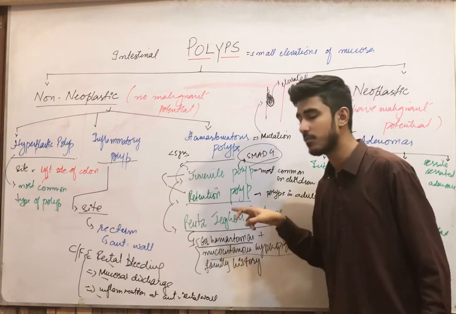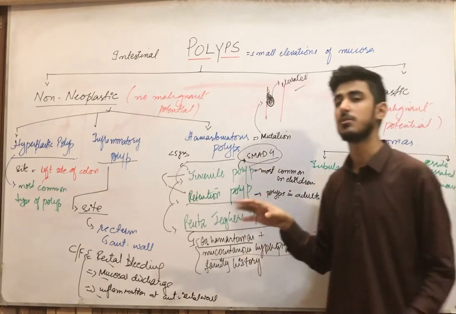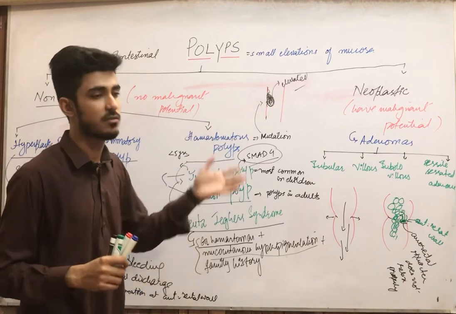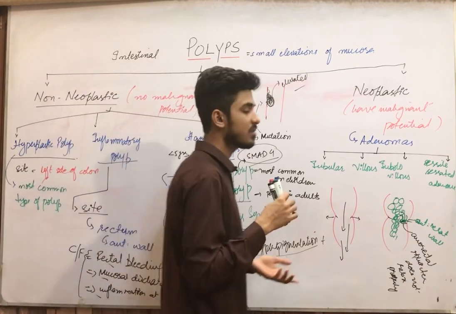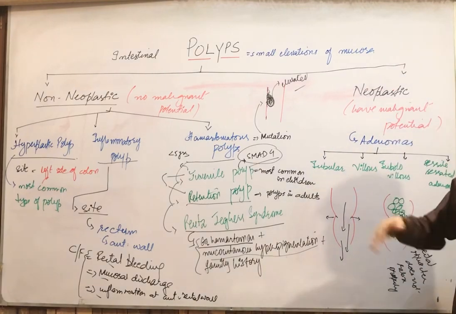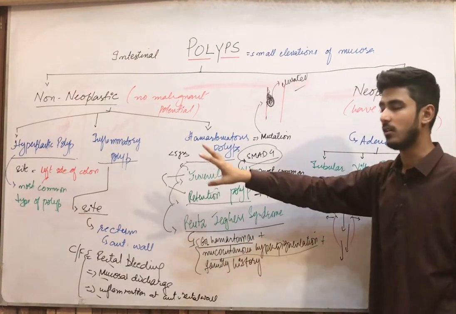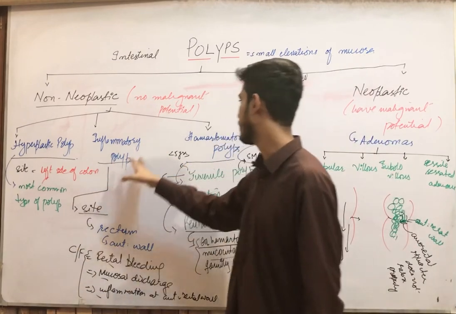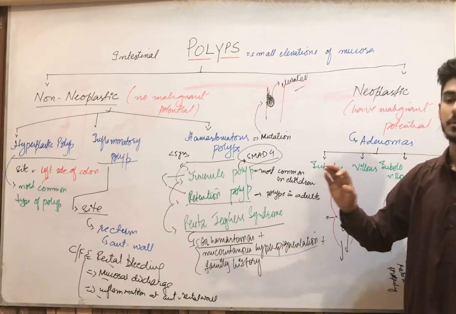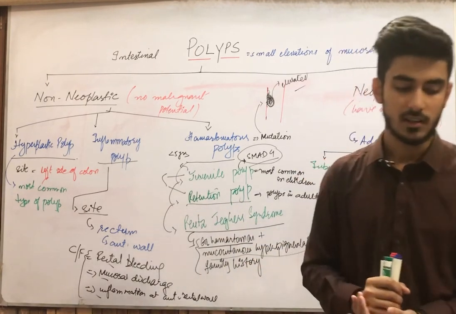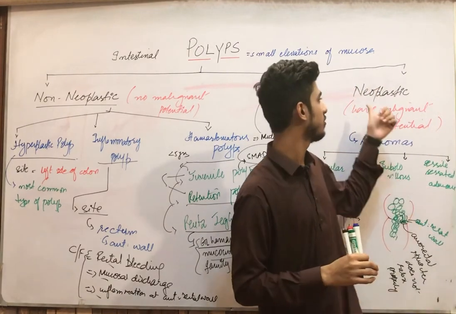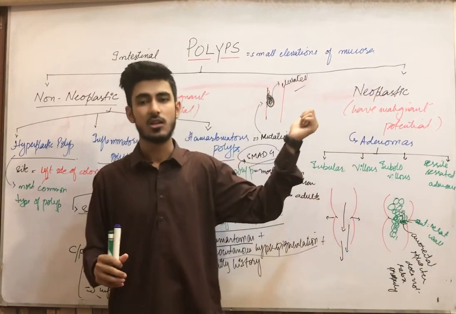Plus you will also see the hamartomatous polyp, and the family history, the patient will complain that the same complaint was also present in his parents or family. So this is about the Peutz-Jeghers syndrome. Now this is all about your non-neoplastic polyps, in which we studied the hyperplastic polyp, the inflammatory polyp and the hamartomatous polyps in detail, in which we studied juvenile, retention and Peutz-Jeghers syndrome. Clear? In our next lecture I will be telling you about the neoplastic polyps in detail.